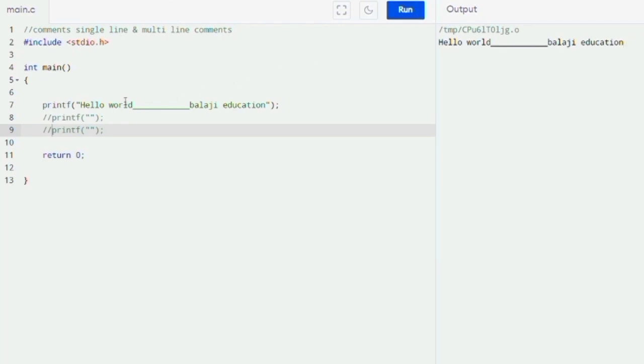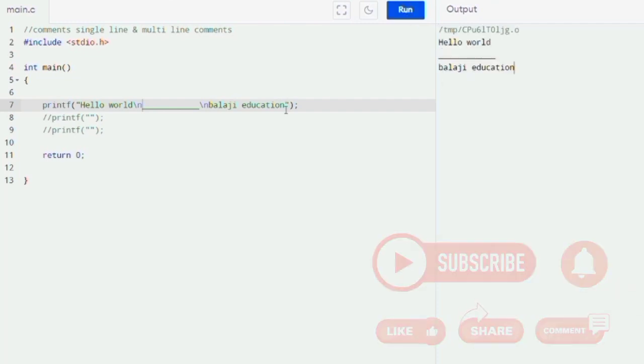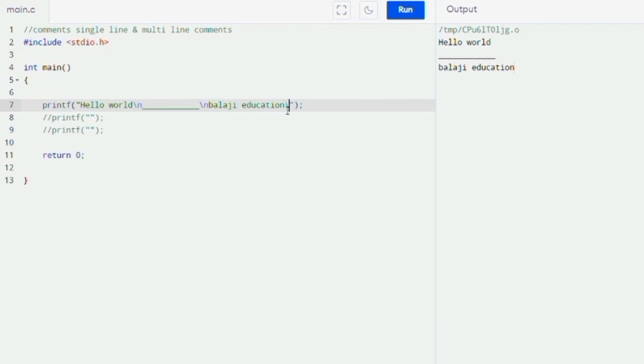Suppose I want to print this Balaji education in the next line. The same thing, I am using the backslash and n. If I run the program, you can see now Balaji education, hello world, the line and Balaji education are printing in different lines. If I use this backslash in here, then if I run the program, you can see this is printing in three different lines. Suppose I again use backslash n and write ram, then these four are printing in four lines.